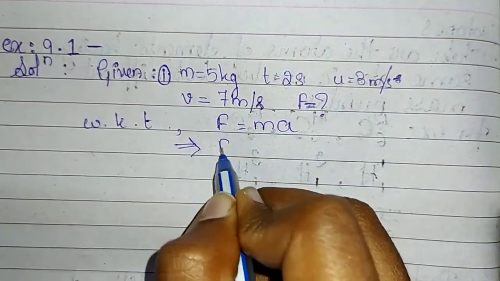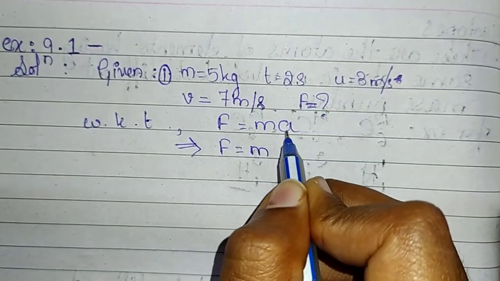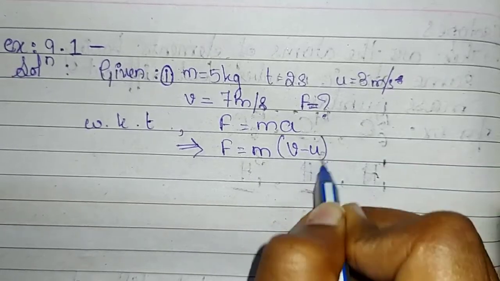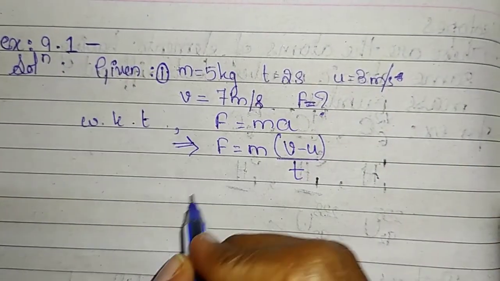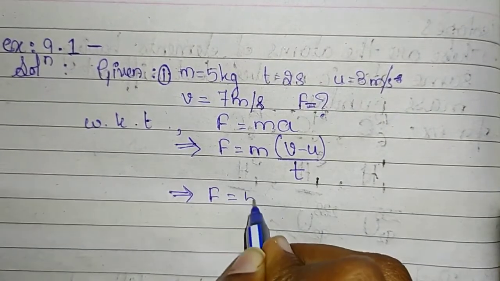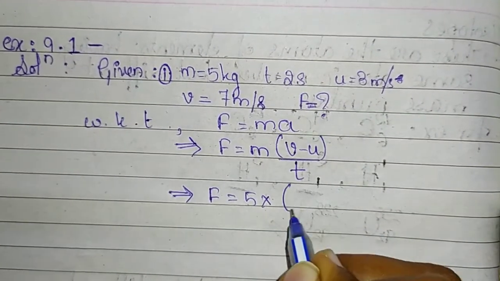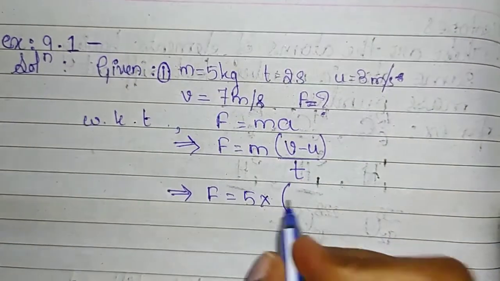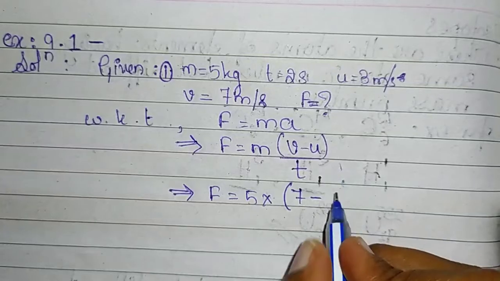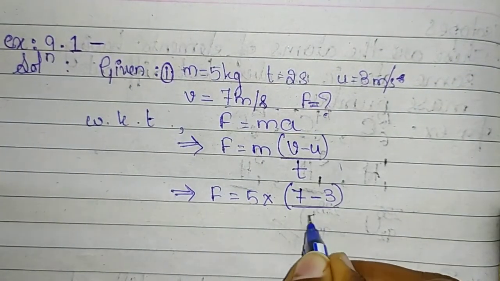This implies force is equal to mass and acceleration in terms of velocities, which is v minus u divided by t. So now we get force is equal to 5 into (7 minus 3) divided by 2.